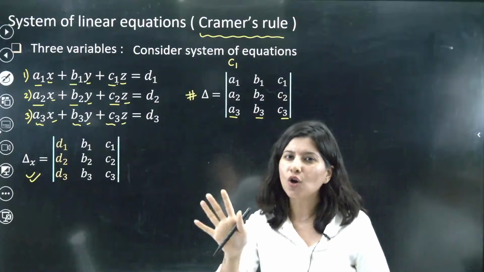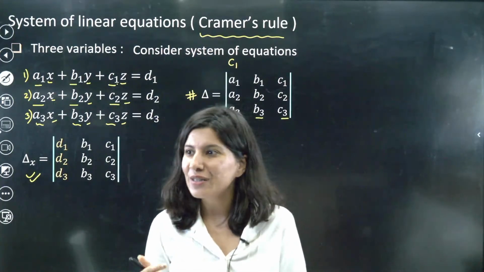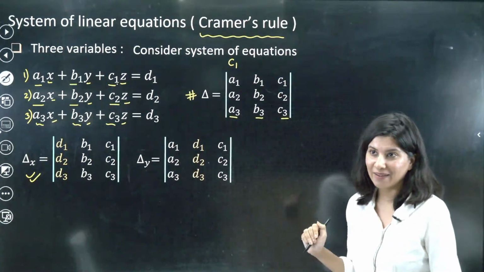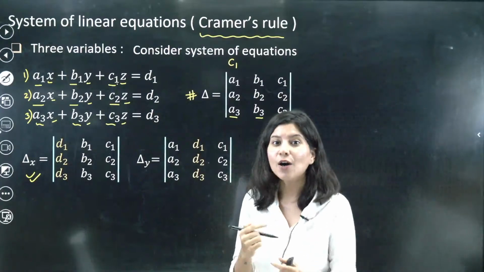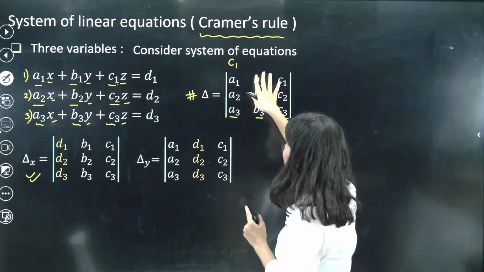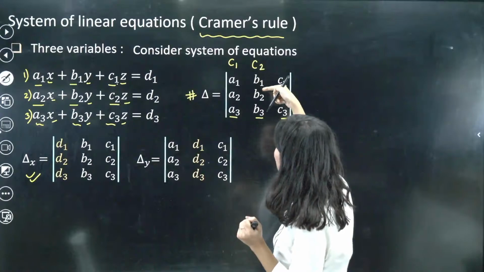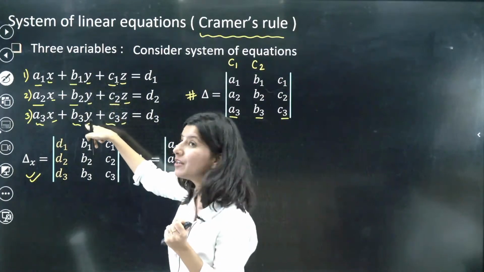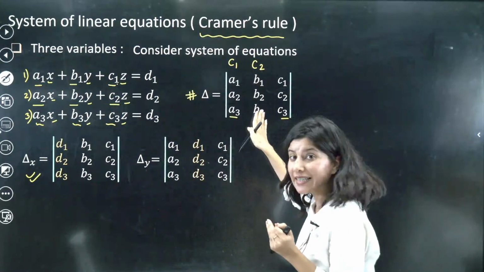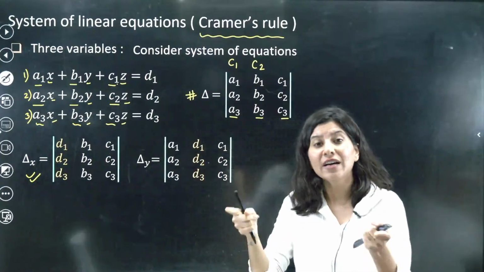Now apply your logic: what should be the next determinant? The next determinant is delta y. This is your primary determinant, and the coefficients of y are in column 2: B1, B2, B3. You are going to replace those with the constants, this time in place of column number 2.